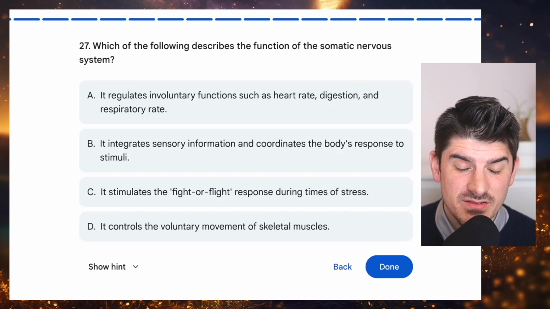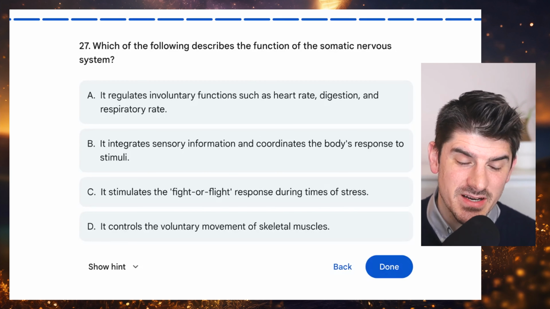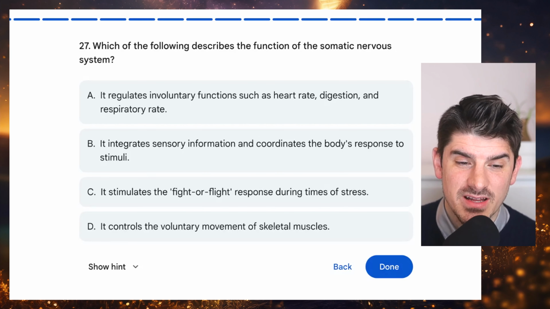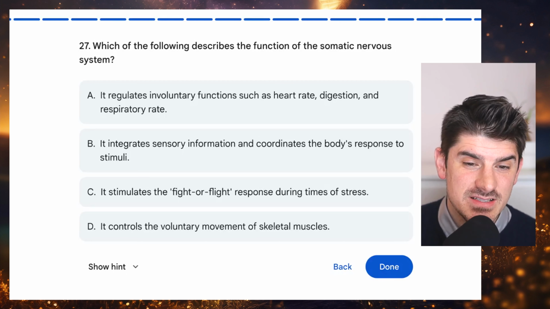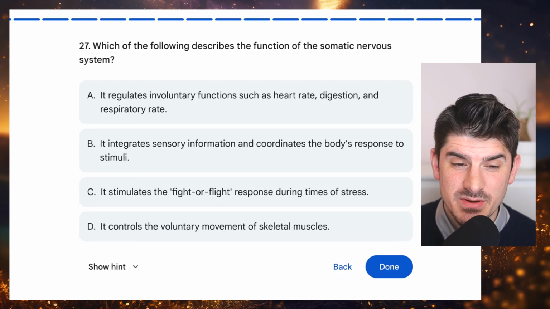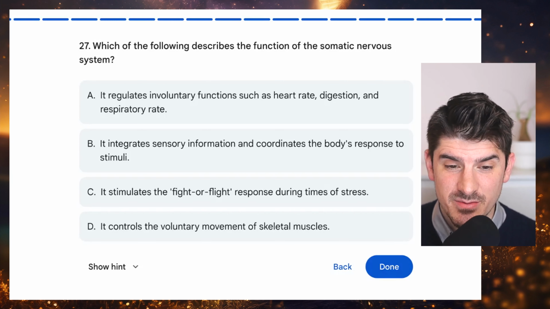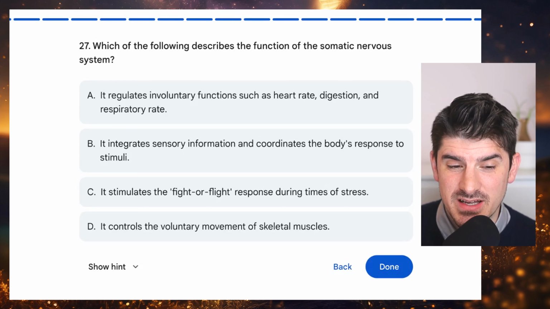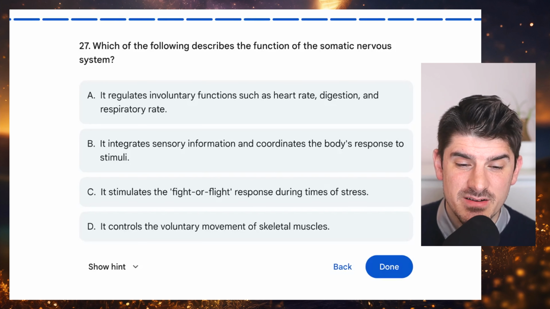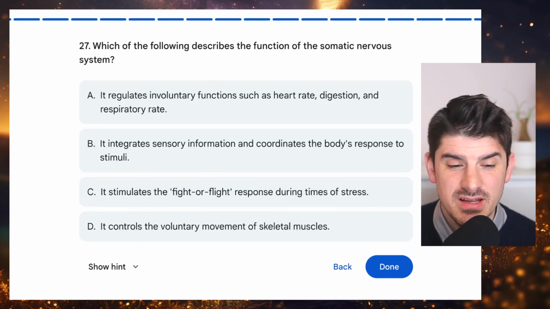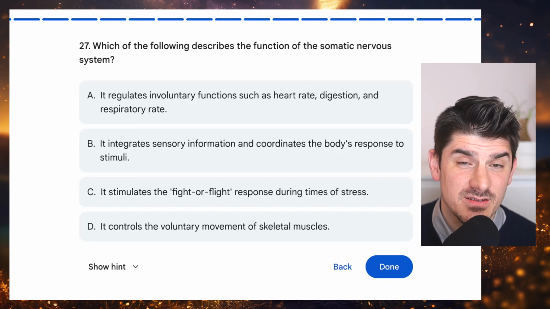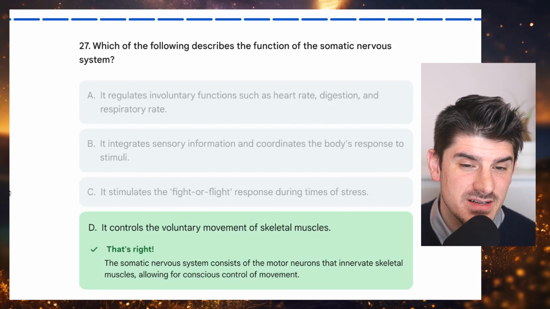27. Which of the following describes the function of the somatic nervous system? A, it regulates involuntary functions such as heart rate, digestion, and respiratory rate. B, it integrates sensory information and coordinates the body's response to stimuli. C, it stimulates the fight or flight response during times of stress. Or D, it controls the voluntary movement of skeletal muscles. And the answer choice here is D, it controls the voluntary movement of skeletal muscles.